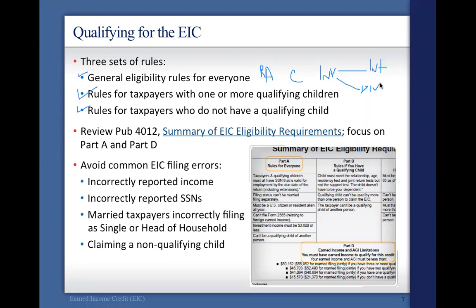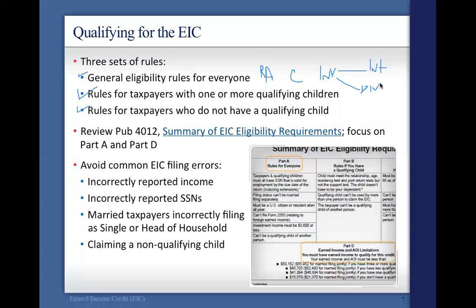In part B, column B, if you have a qualifying child, notice that the child must meet the relationship, age, residency, and joint return test, but not the support test. The child doesn't have to be your dependent. And that little 2 at the end says, to meet the joint return test, the child cannot file a joint return for the year unless it's to claim a refund. So that's the exception. The child doesn't have to be a dependent of you, and the stipulation is that if that child is being claimed by somebody else only to get a refund, that's the exception.